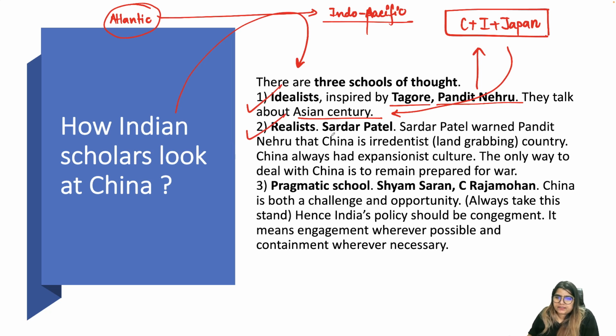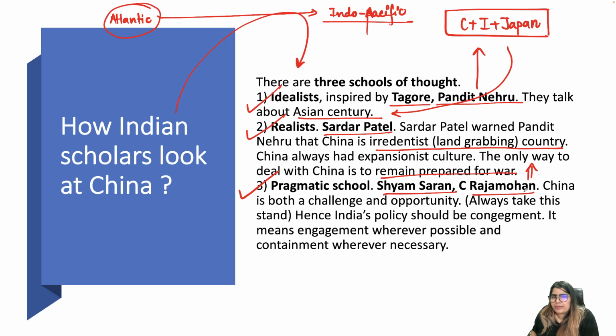Then comes the realist. Sardar Patel is a realist. I told you, Sardar Patel warned Pandit Nehru that China is irredentist. Irredentist means a land grabbing country. China always had an expansionist culture, and the only way to deal with China is to remain prepared for war. And then there is another school of thought, the pragmatic school, which is dominated by Shyam Saran and C. Raja Mohan.